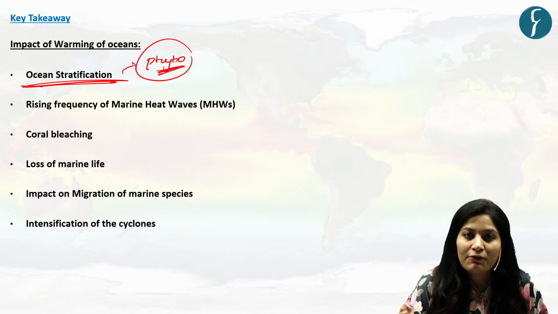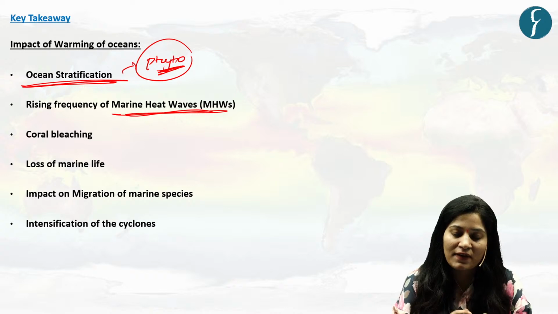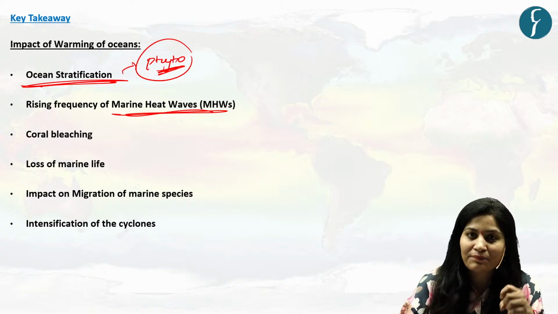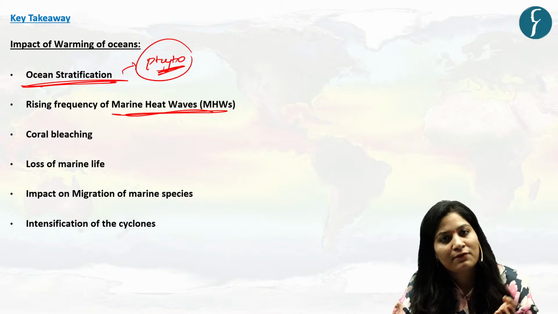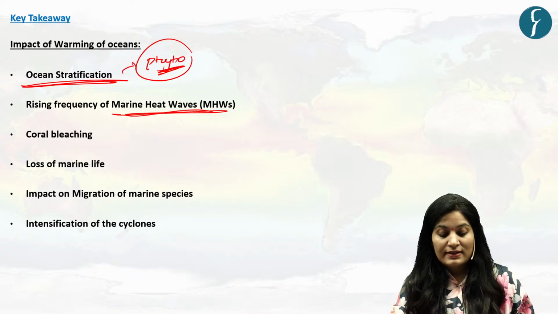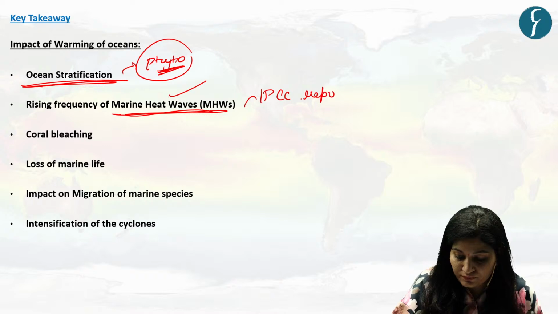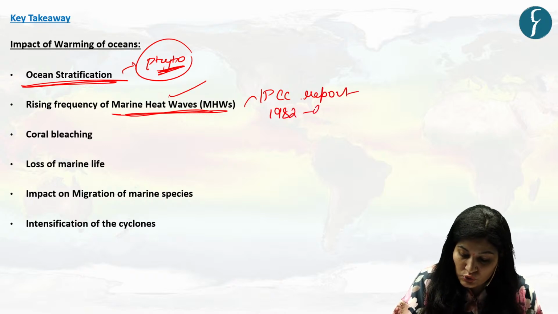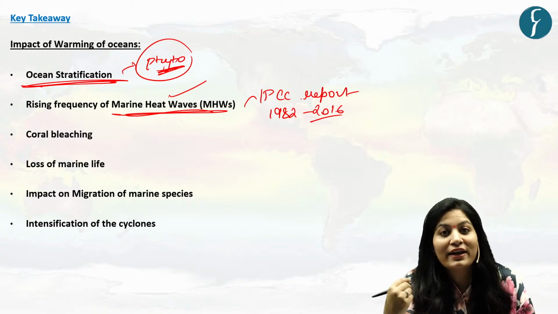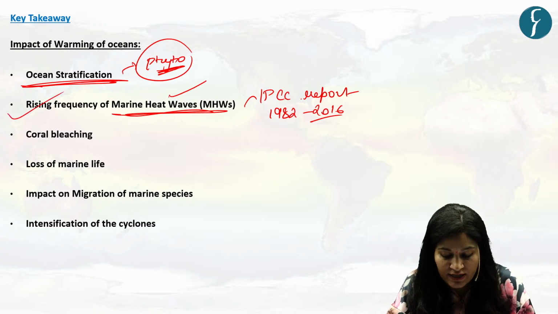Second is the rising frequency of marine heat waves, MHW. For that, you need to know what a marine heat wave is. See, it is an abrupt rise of sea temperature in a particular region of the sea of about 3 to 4 degrees Celsius above average temperature for more than 5 days. That is marine heat waves. According to the IPCC report, between 1982 and 2006, marine heat waves have doubled in frequency and they are more intense now. So this is the second impact, the rising frequency of marine heat waves.